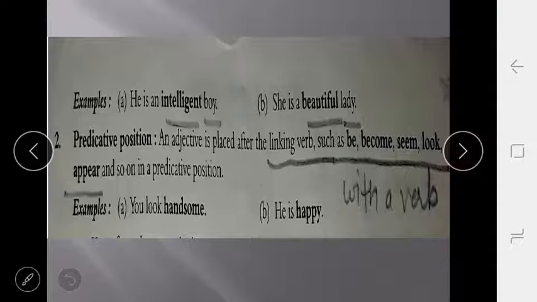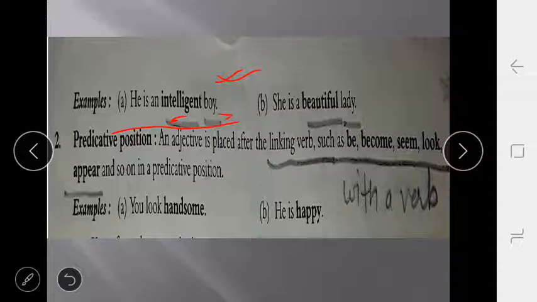For example, he is an intelligent boy. Here boy is the noun, and the more defining word that describes the boy is intelligent. As I told you, when an adjective is before a noun, that is called the attributive position.